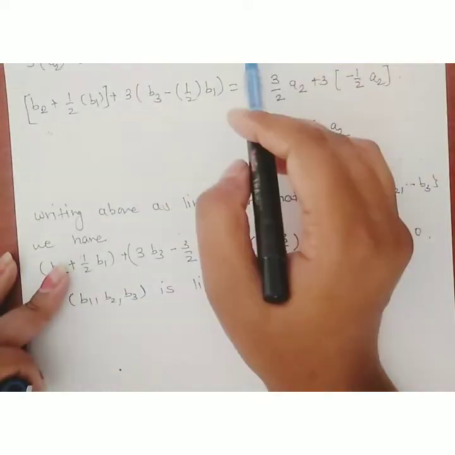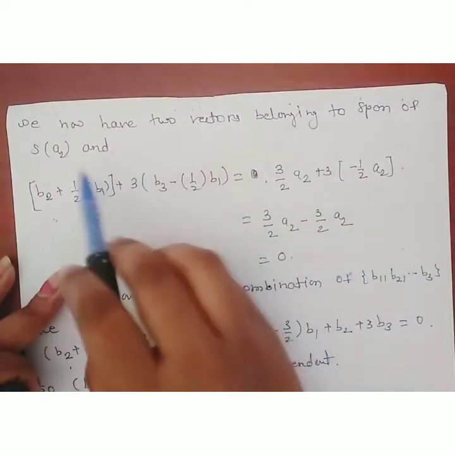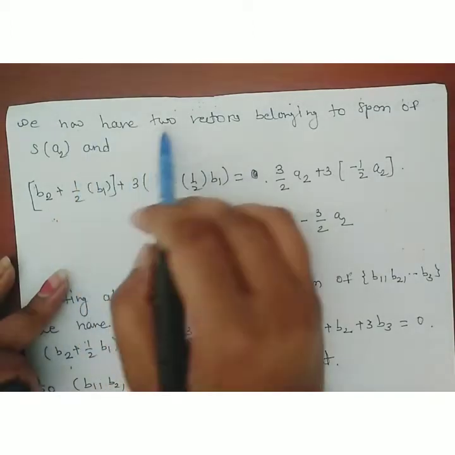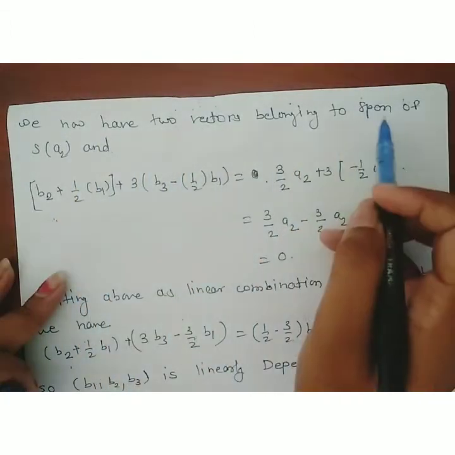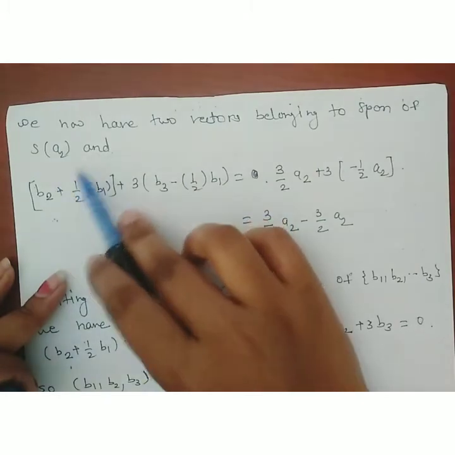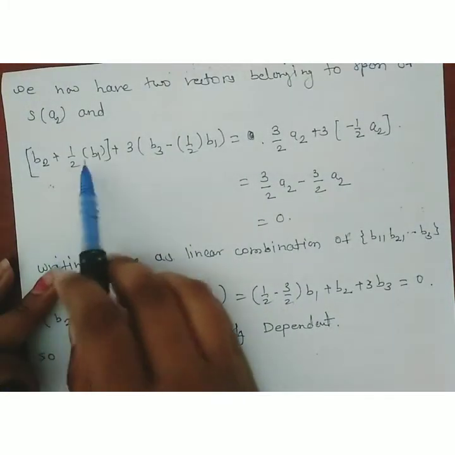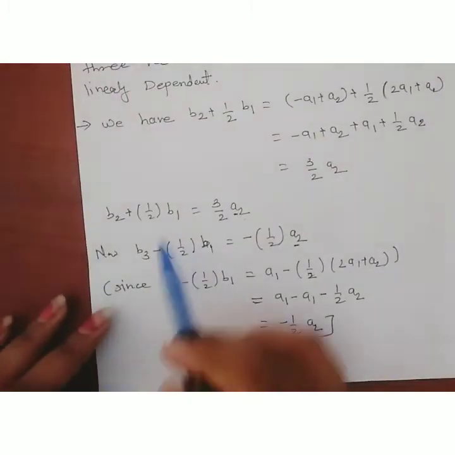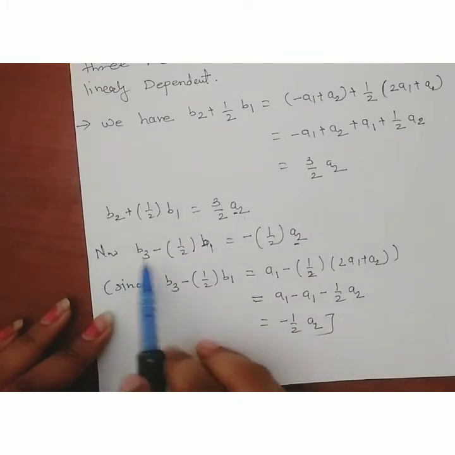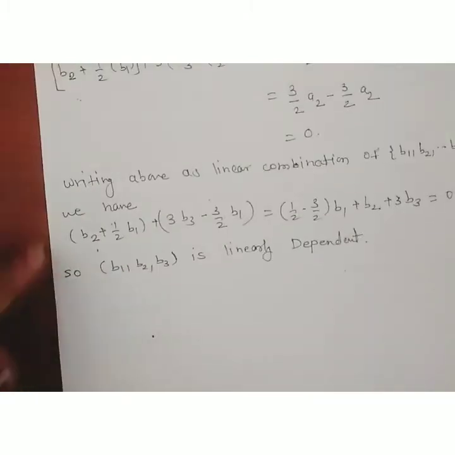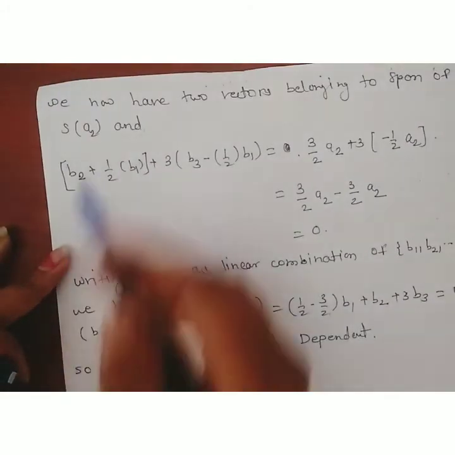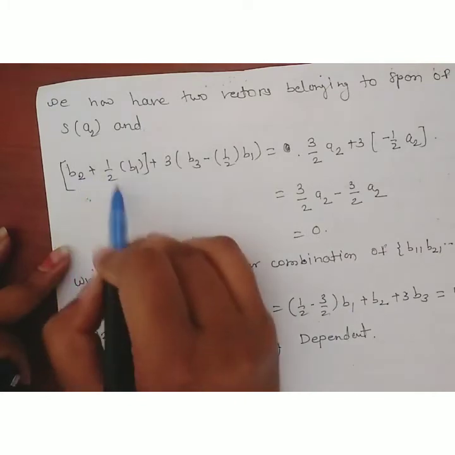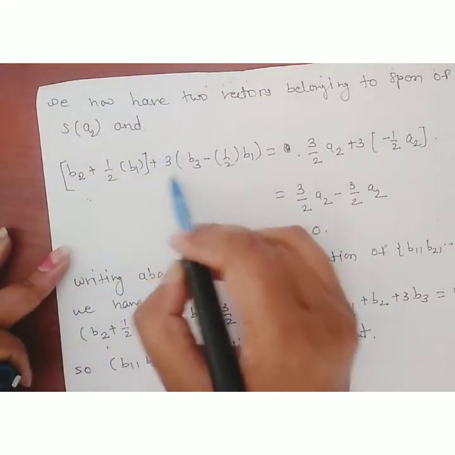Therefore, by using this fact, we have two vectors belonging to the span of A2. Now consider these two vectors: B2 plus 1 by 2 B1, and B3 minus 1 by 2 into B1. By using these vectors, consider B2 plus 1 by 2 B1 plus the second vector multiplied by 3.